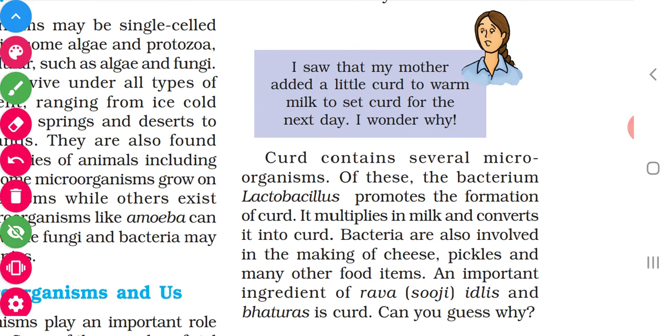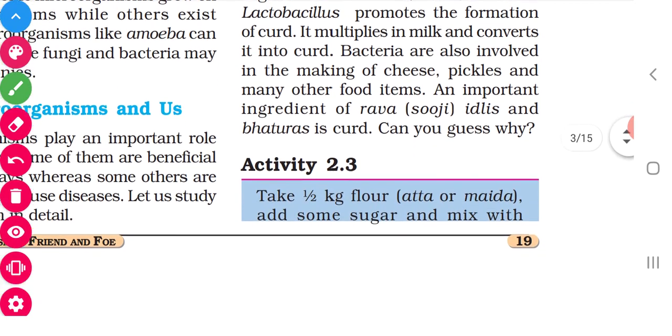The name of that bacteria is lactobacillus. What is the name of the bacteria? Lactobacillus. This lactobacillus is present in the curd, and when this curd is added into milk, they multiply. Multiply means 2 will be converted into 4, 8, like that. They go on multiplying in a large manner and convert the whole milk into curd. This is also used for making cheese, pickles and other food items. Have you all understood, children? Shall we go for the next one?